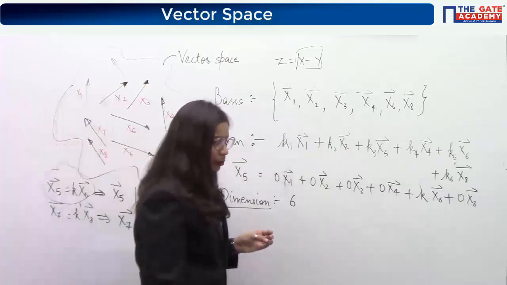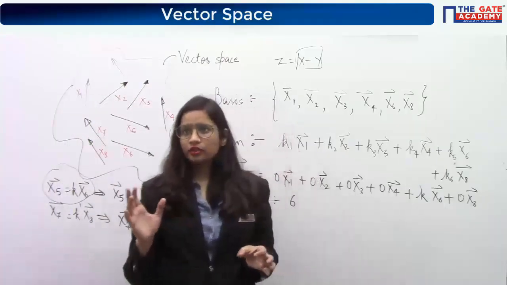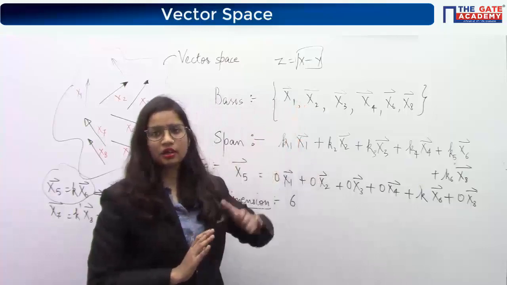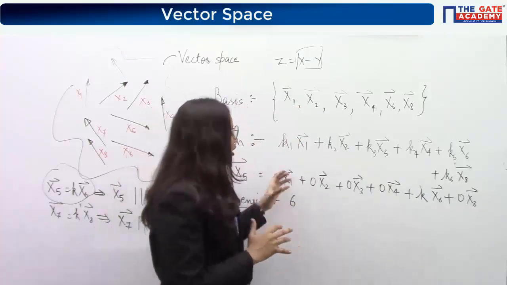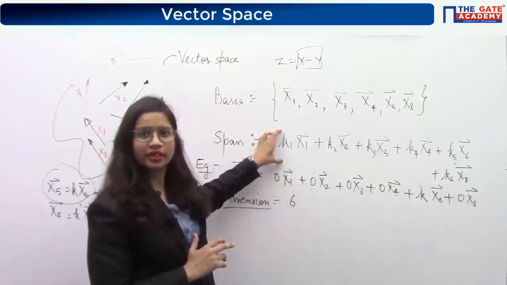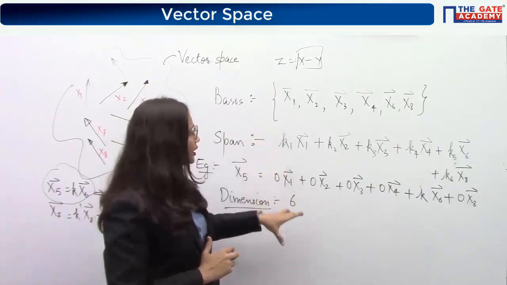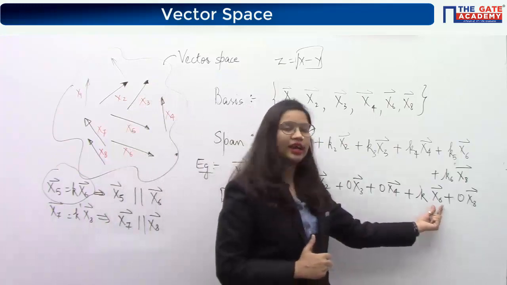x5 does not depend upon any of these vectors except x6. I understand. What I'm saying is that still x5 will follow this relationship like this, where all the k's are 0 except the k with the x6.